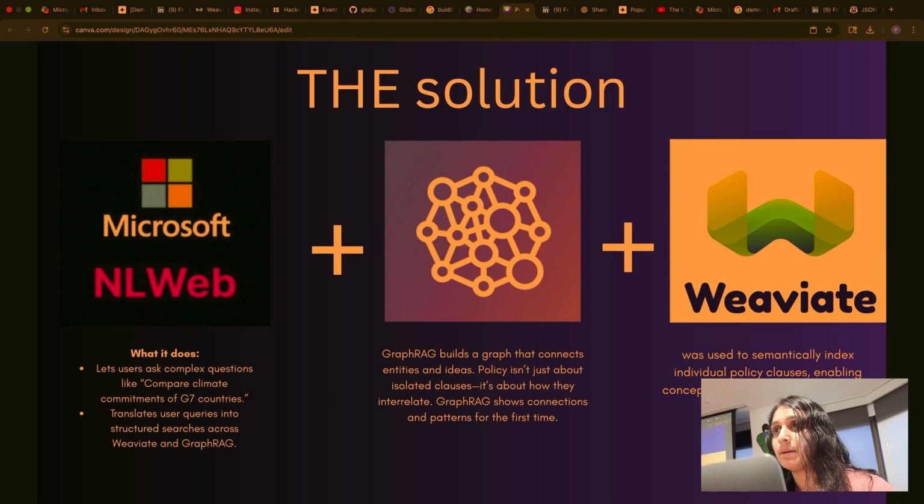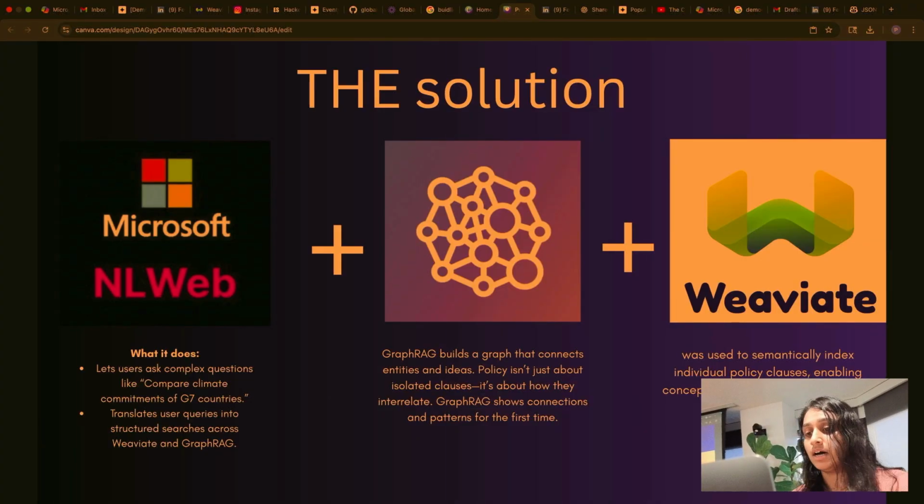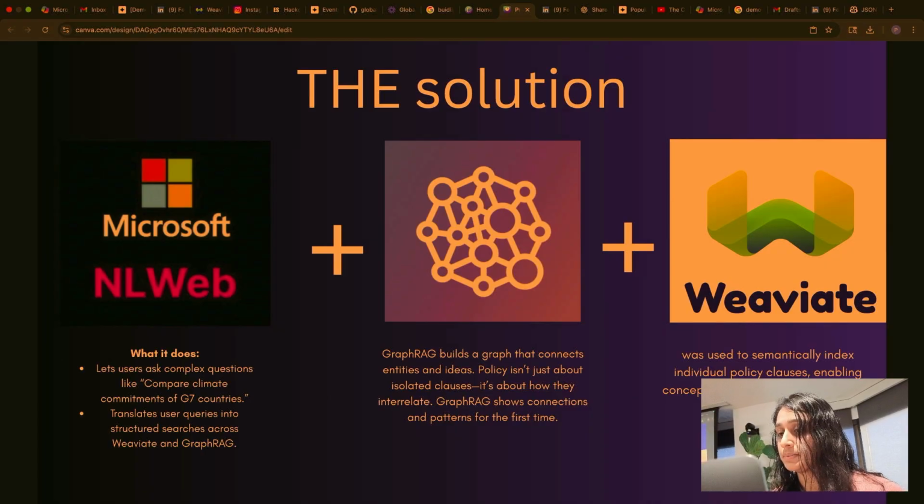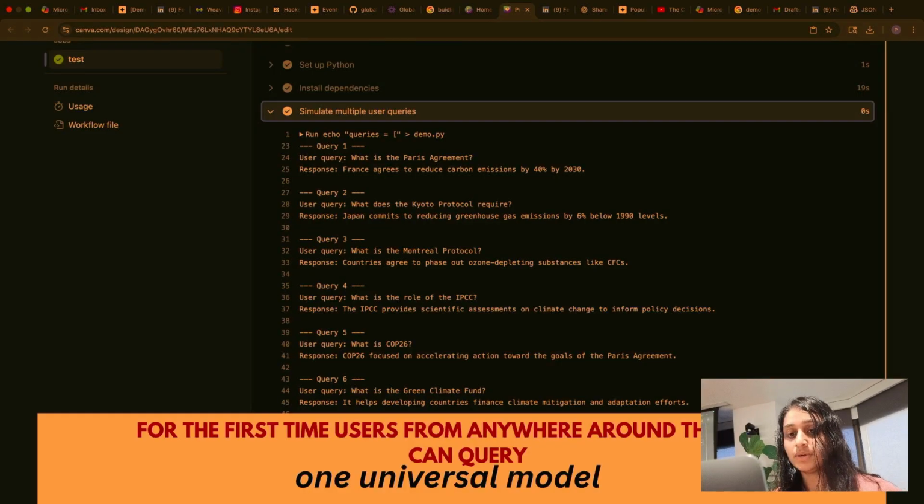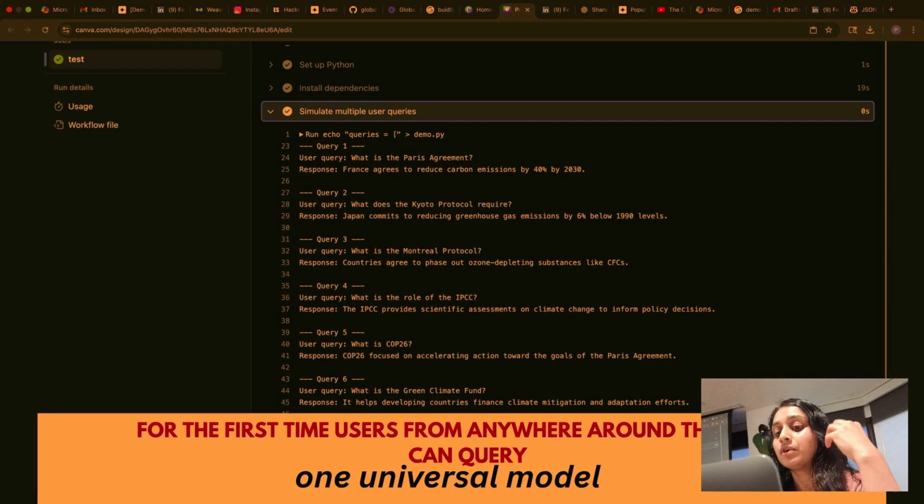Policy isn't just about isolated clauses. It's about how they interrelate. GraphRAG shows connections and patterns for the first time. And I use Weaviate for a semantic index of individual policy clauses. So for the first time, users from anywhere in the world can query one universal model.